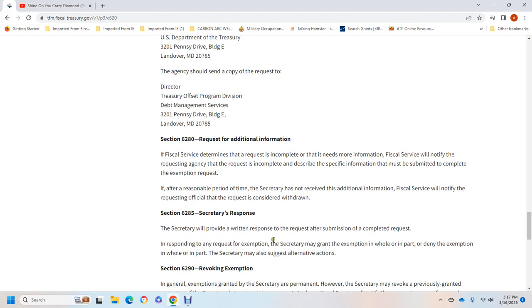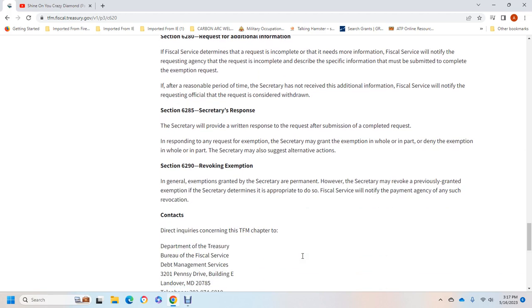6285, the Secretary will provide a written response to the request after submission of the completed request. In responding to any request for exemption, the Secretary may grant the exemption in whole or in part, or deny the exemption in whole or in part. The Secretary may also suggest alternate actions. Section 6290, revoking exemptions. An exemption granted by the Secretary is permanent. However, the Secretary may revoke a previously granted exemption if the Secretary determines it is appropriate to do so. Officials of the service will notify the payment agency of such a revocation.